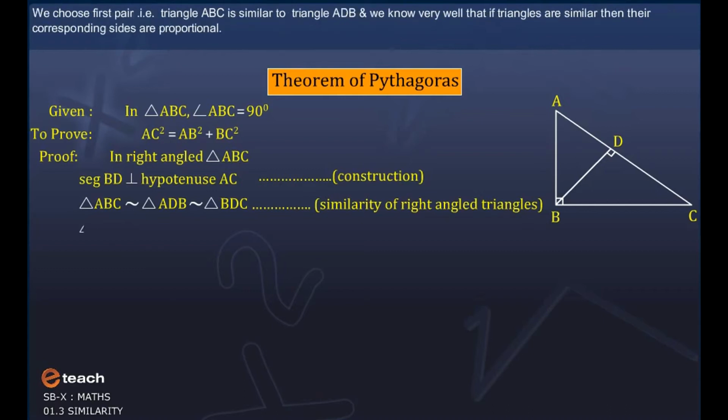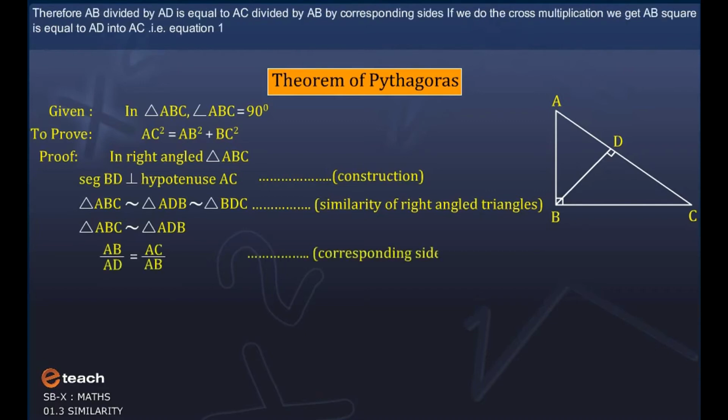We choose the first pair, triangle ABC similar to triangle ADB, and we know very well that if triangles are similar, then their corresponding sides are proportional. Therefore, AB divided by AD is equal to AC divided by AB. Cross multiplying, we get AB square is equal to AD into AC. That is equation 1.